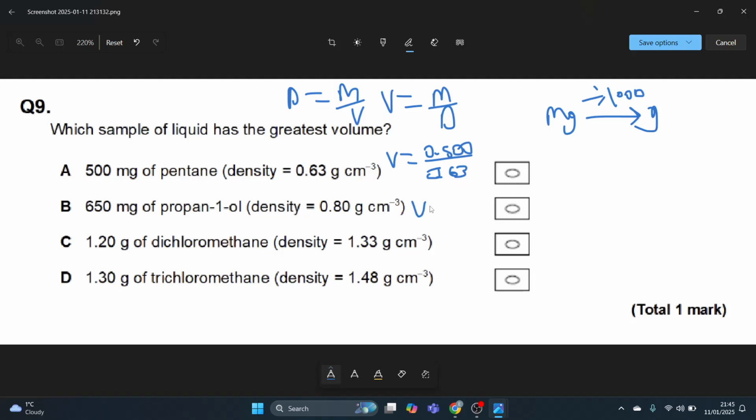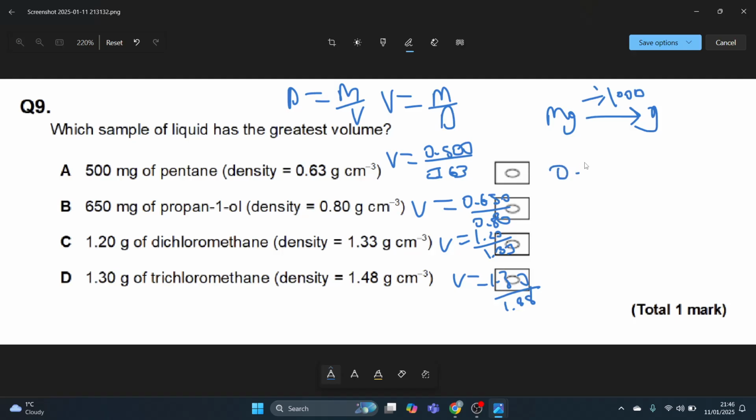Here, it's 0.650 divided by 0.80. Here it's 1.20, already in grams, divided by 1.33. And here it's 1.30 divided by 1.48. Just work them out, and whichever one is the biggest number has the greatest volume.